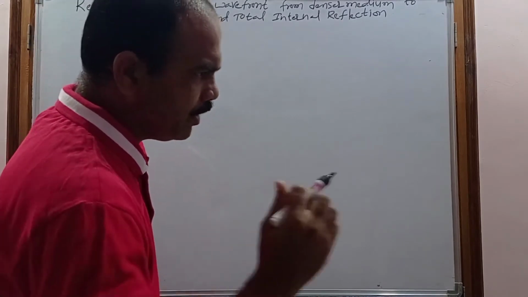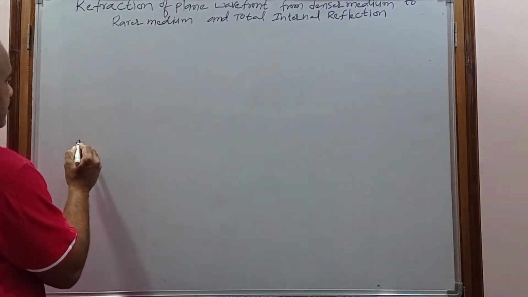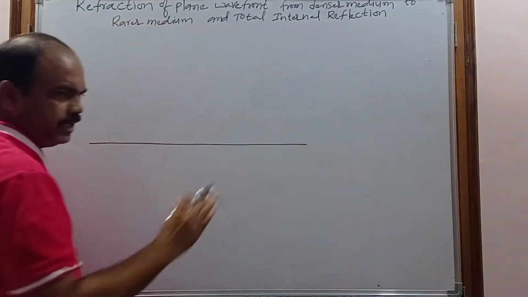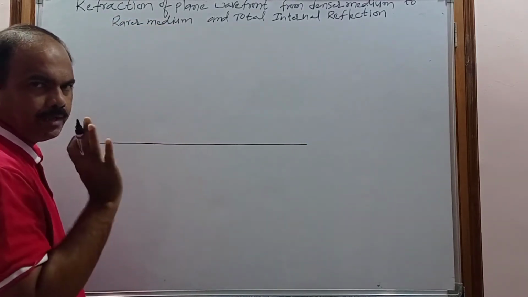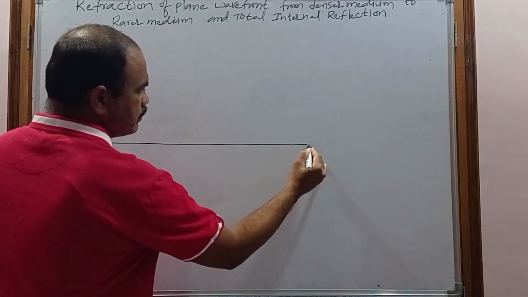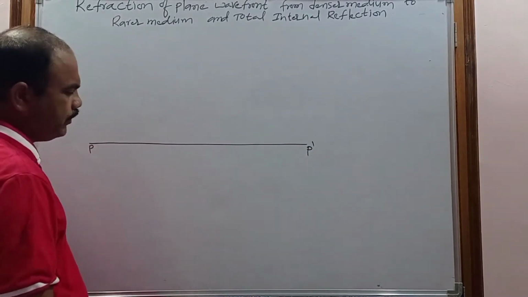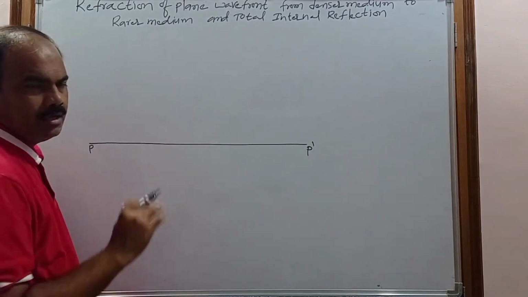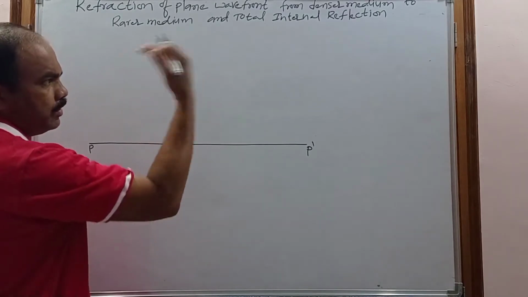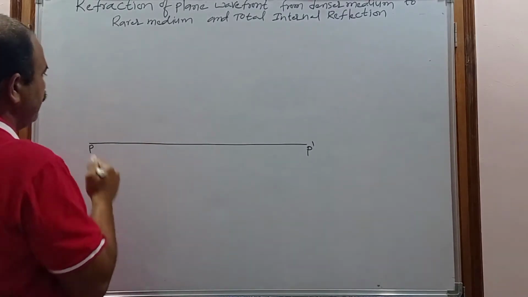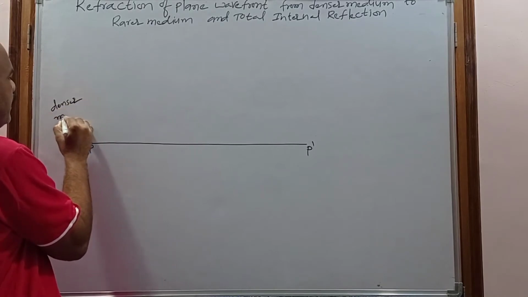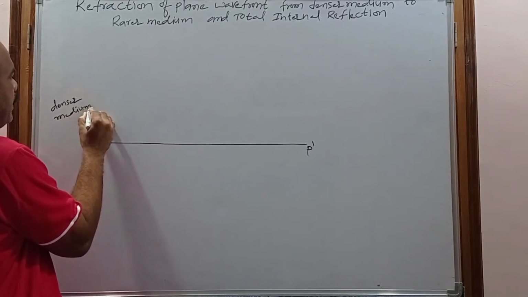For that purpose, consider this is a surface separating two media. The surface name be PP dash. Above the surface there is a medium, and that medium will be considered the denser medium. So this is a denser medium of refractive index N1.